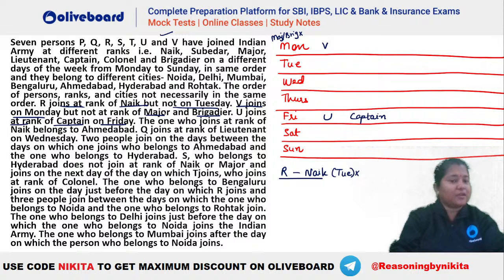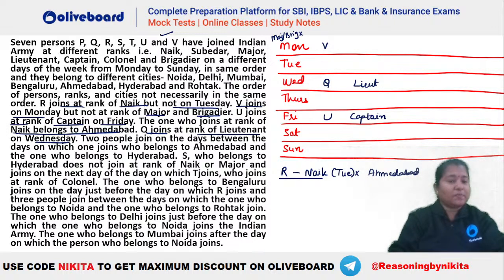This is given. The one who joins at the rank of Nayak belongs to Ahmedabad. So you can see R is Nayak, so we know that he has to be Ahmedabad. Let's write that down, Ahmedabad. So wherever we have R, he will be in Ahmedabad. Q joins at the rank of Lieutenant on Wednesday. So Q is there on Wednesday, at the rank of Lieutenant.